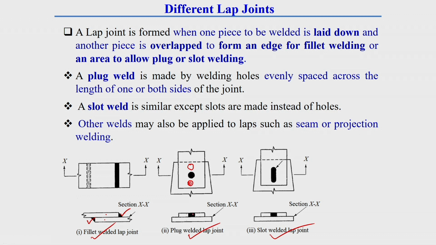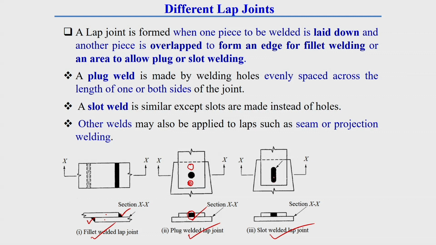Once we take the cross section of this joint, we can get the cross section view of the joint like this. That means this is the filler material which is deposited, due to which the things are joined together. This lap joint also can be another category, like slot welding.